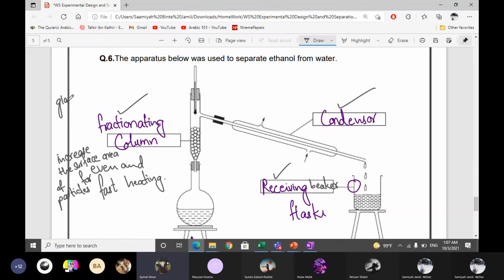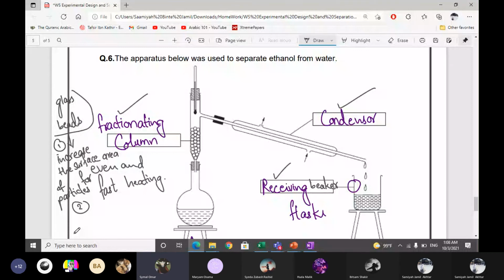But weren't they used in fractional distillation so that when one substance goes up, the other doesn't? Yeah, so they send it back. So this is the same thing, na? No, this is the other reason. This is one reason, to increase the surface area, and the second reason is that they block the way of other liquid particles. So they send them back because their boiling point hasn't been reached.